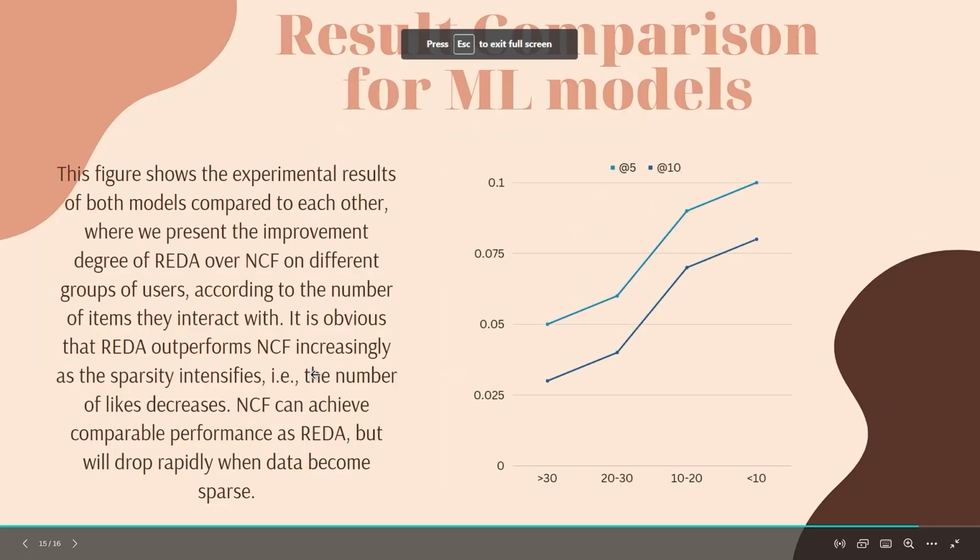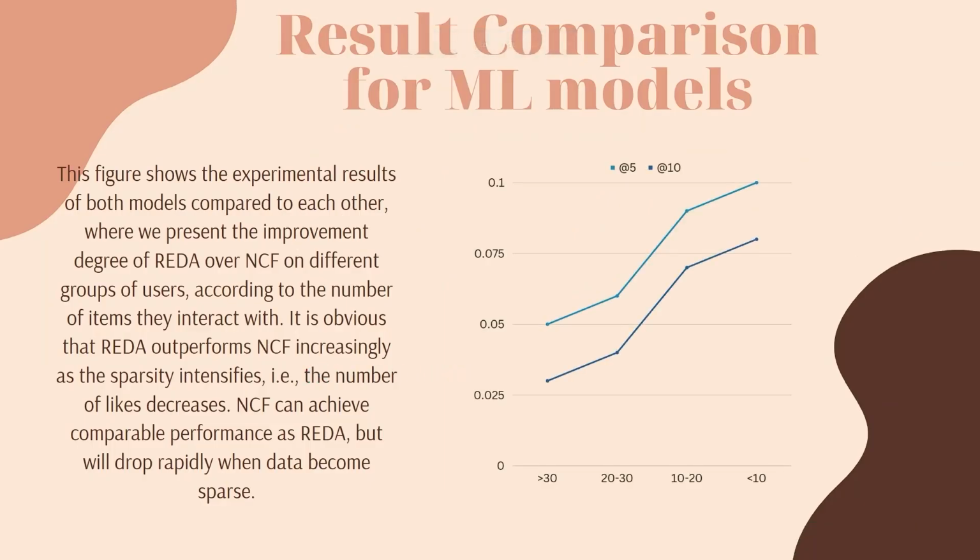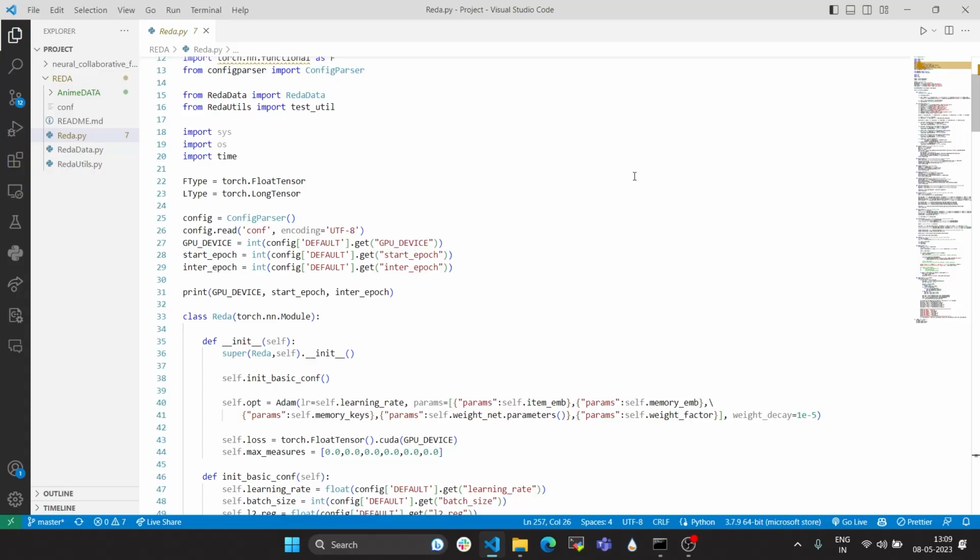This figure shows the experimental results of both models compared to each other, where we present the improvement degree of REDA over NCF on different groups of users according to the number of items they interact with. It is obvious that REDA outperforms NCF increasingly as the sparsity intensifies, that is, as the number of likes decreases. NCF can achieve comparable performance to REDA, but will drop rapidly when data becomes sparse. So this is the model for our paper 2, which is REDA.